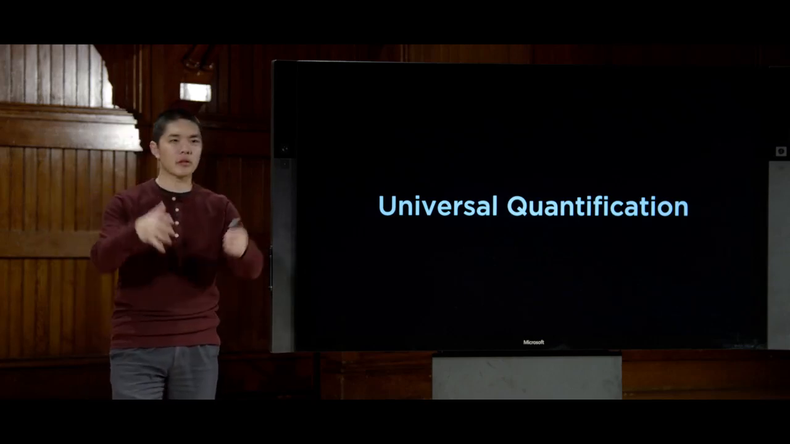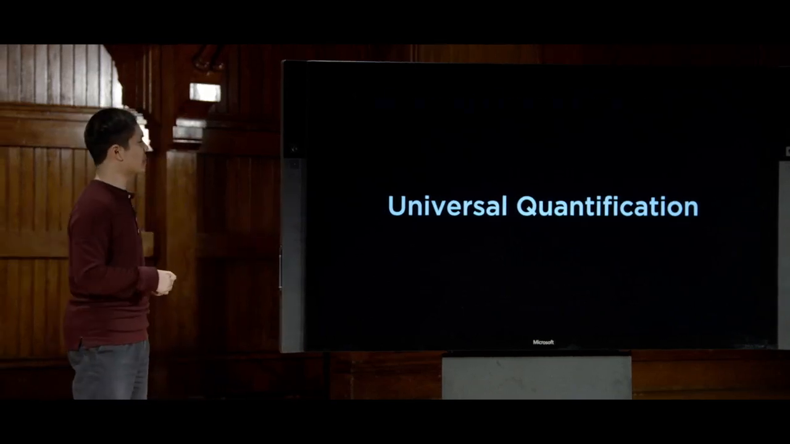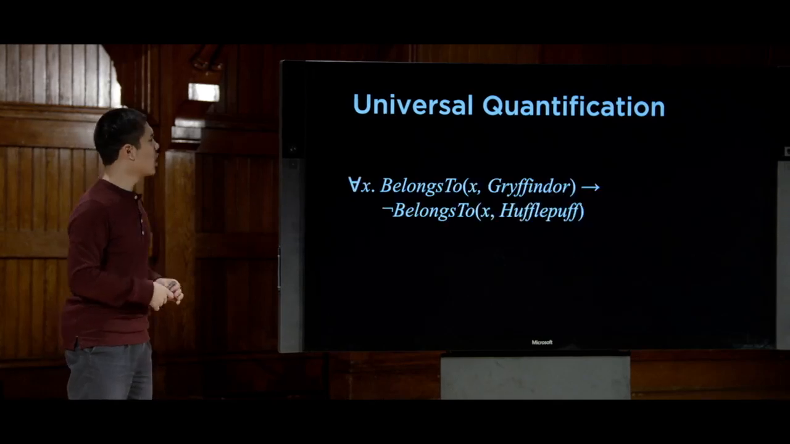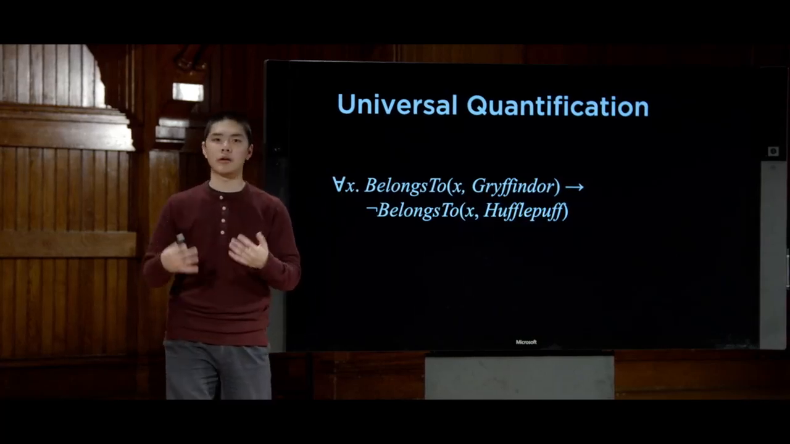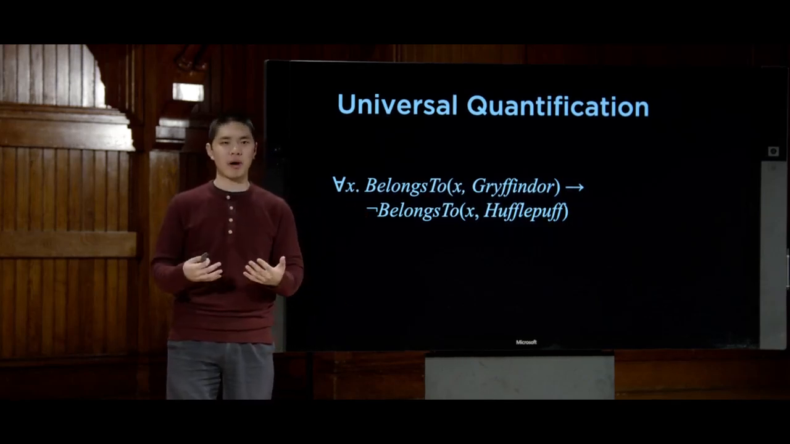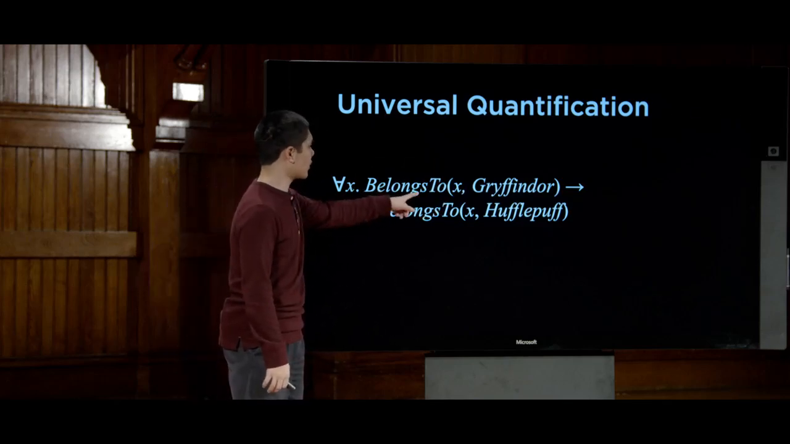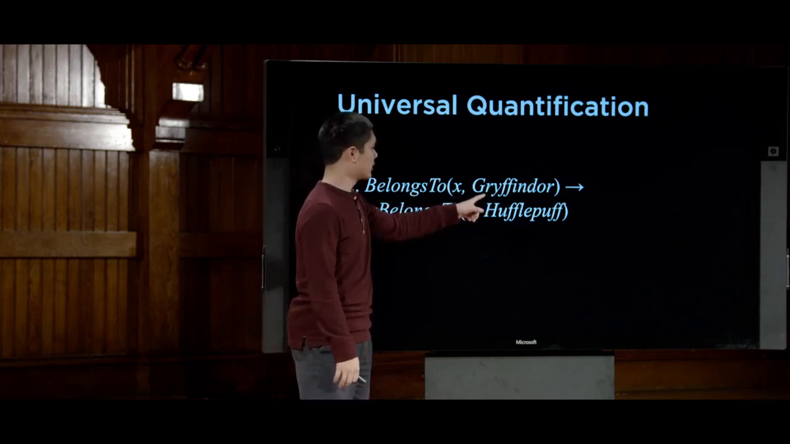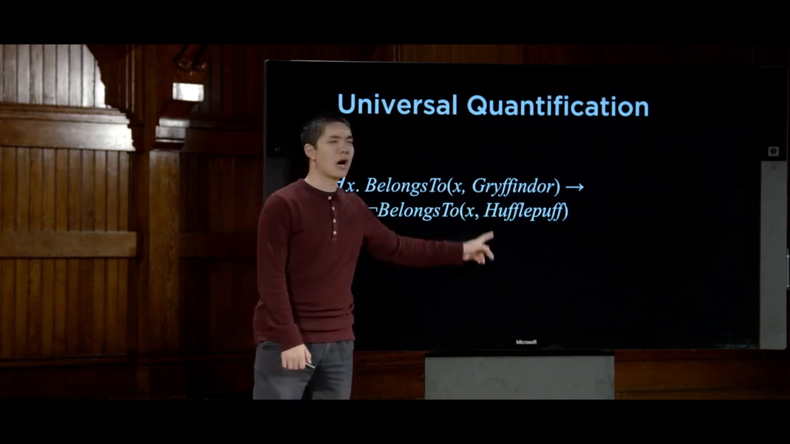Like for all values of x, some statement is going to hold true. So what might a sentence in universal quantification look like? Well, we're going to use this upside down A to mean "for all." So ∀x means for all values of x, where x is any object, this is going to hold true: BelongsTo(x, Gryffindor) implies Not BelongsTo(x, Hufflepuff).